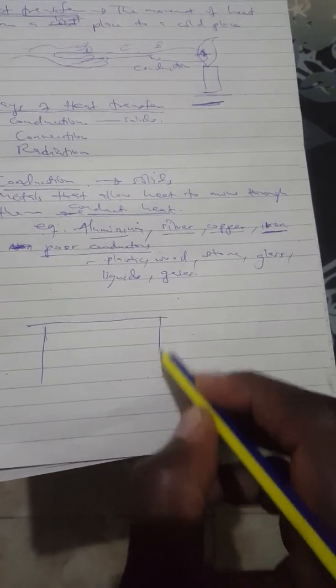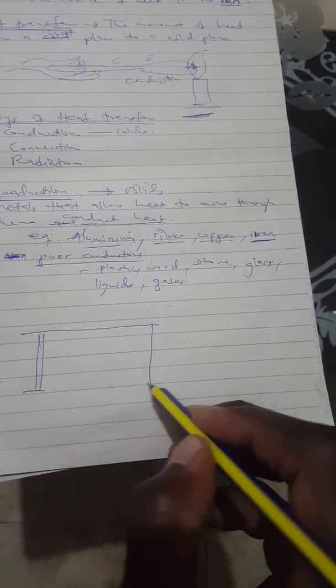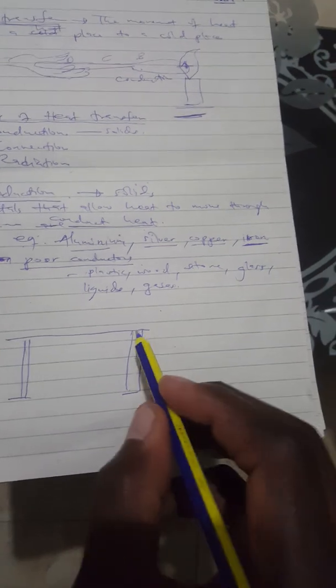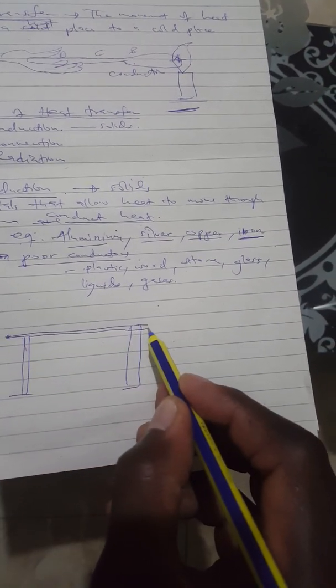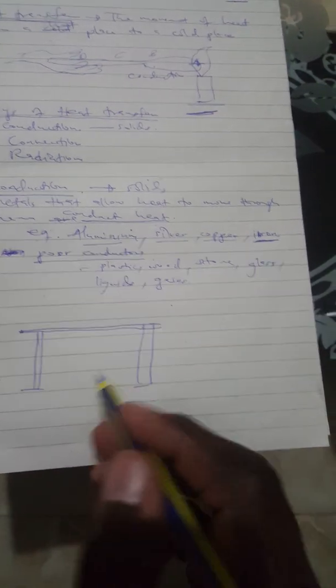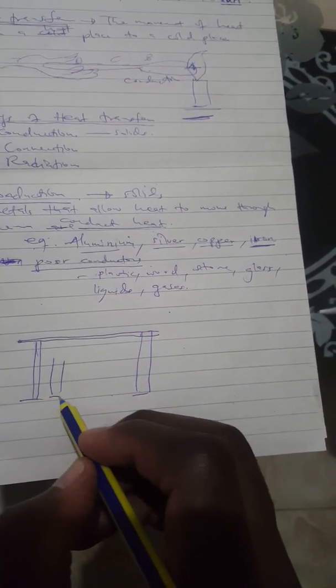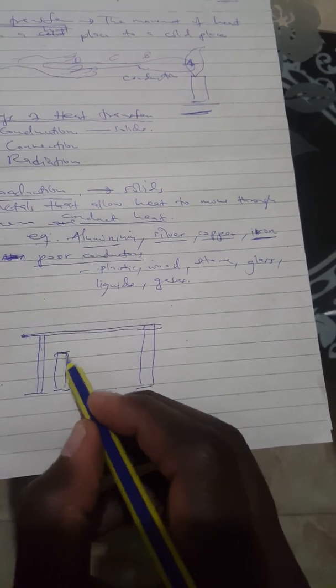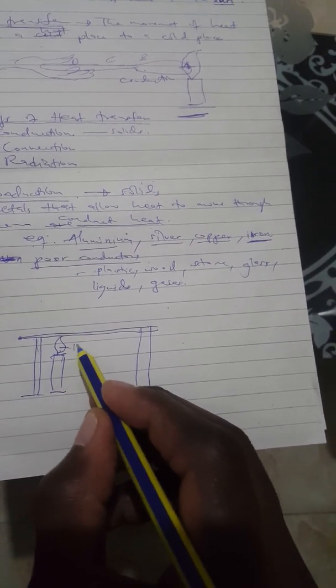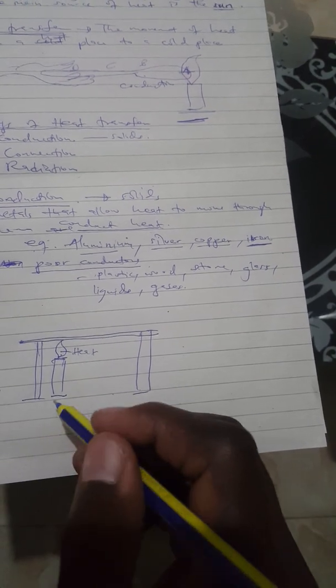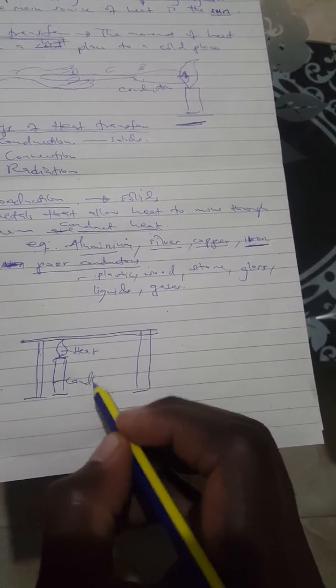So we have a stand. This one is just a stand. Another stand is here. And then we have a rod put on top of these stands. And then here we have a source of heat, and this source of heat is normally a candle. This one is a candle.